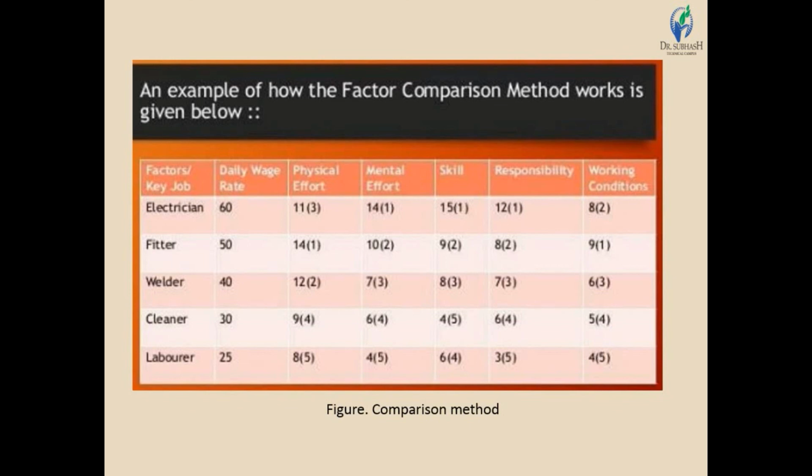Laborer, daily wage rate is 25, physical efforts 8, mental efforts 4, skills 6, responsibility 3, and working condition 4. So in this factor comparison method, it will consider all those factors: how much mental effort is required, what skill level is required, what the responsibility is, how much physical effort will be required, and what the working conditions will be. Based on that, the jobs will be ranked.